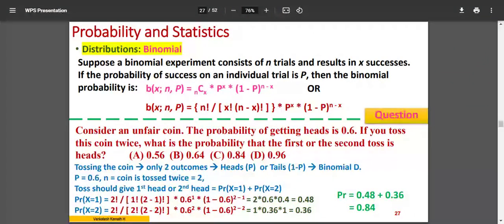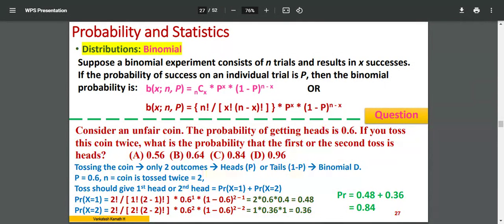Now, the probability of getting heads for one particular coin is 0.6. N is how many times I'm tossing the coin: 2 times. In 2 tosses, how many times will I get only one head? How many times will I get both heads? I will have to find out. The number of times the event occurs is X, the number of times I get heads. There are two cases given, this or that: the first or second toss is heads. So X is equal to 1 and X is equal to 2.